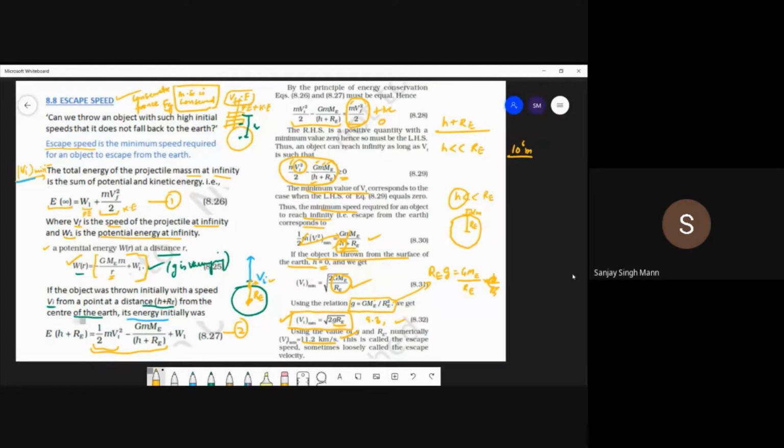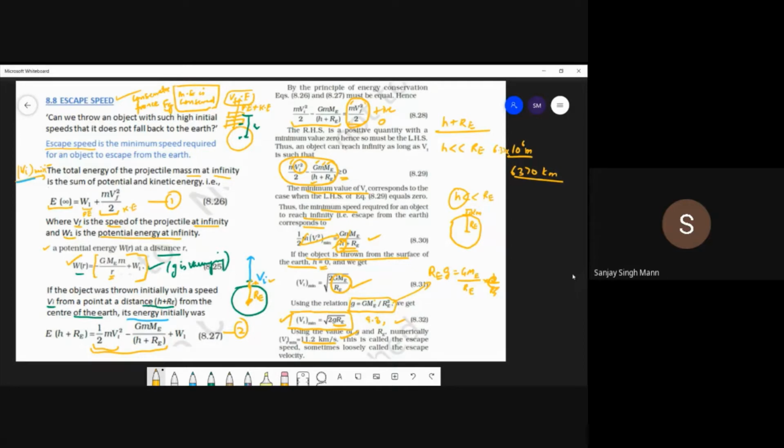The exact value of re is 6.37 into 10 raised to power 6 meters, that is about 6370 kilometers. That is the radius of Earth.